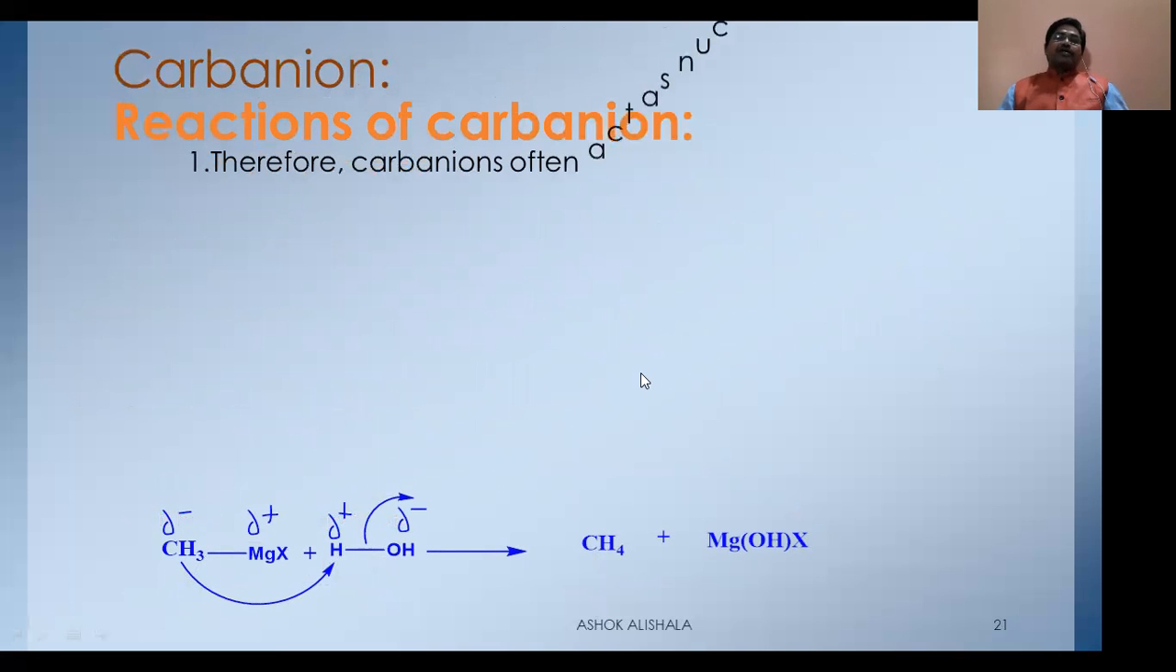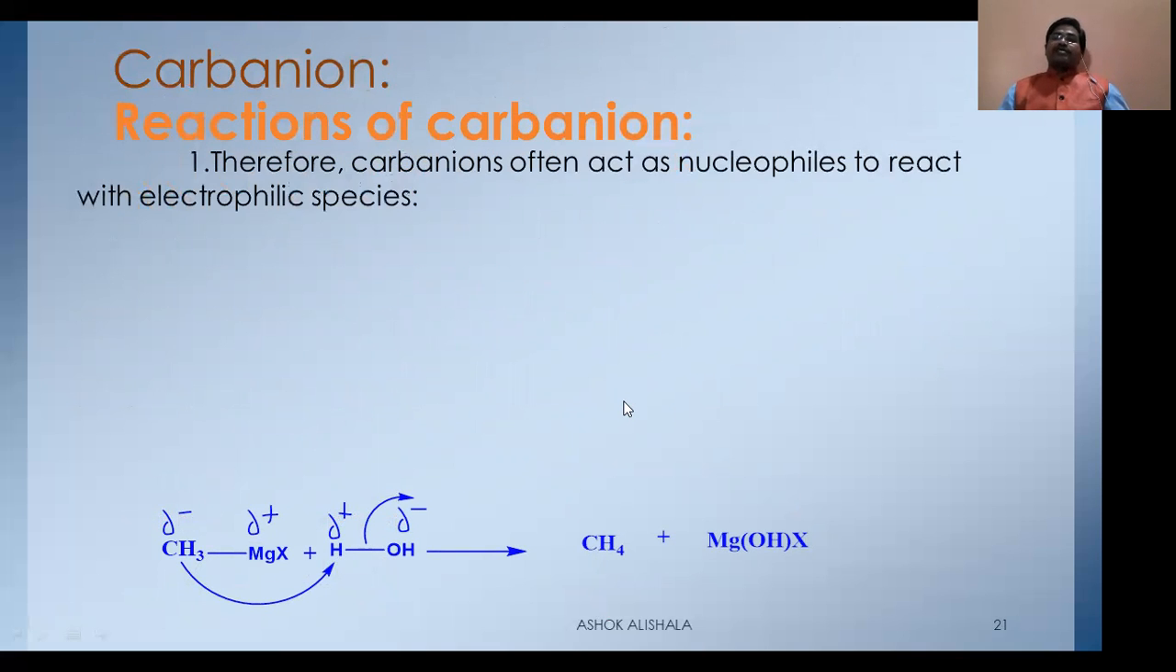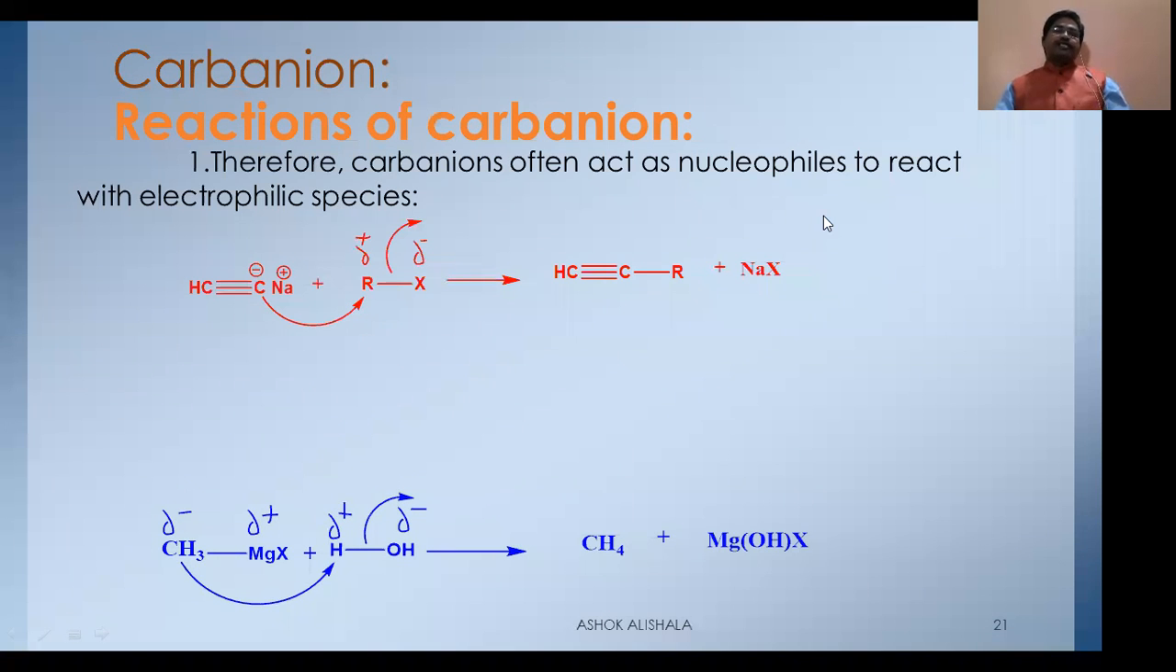Now let us see this one. Therefore, carbanions often act as nucleophiles and react with electrophilic species. And see some reactions. This is sodium acetylide. This is the alkyl halide. When sodium acetylide is treated with the alkyl halide, there is an addition of this alkyl group to the acetylenic carbon.